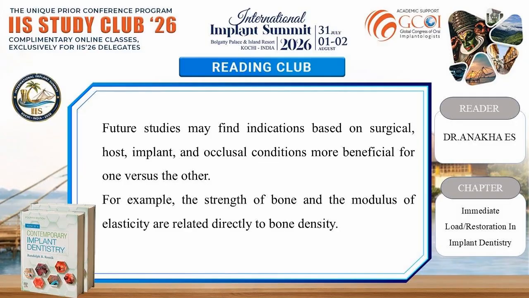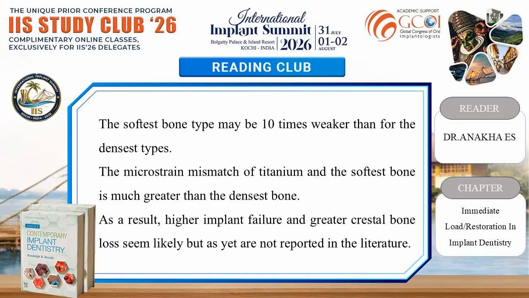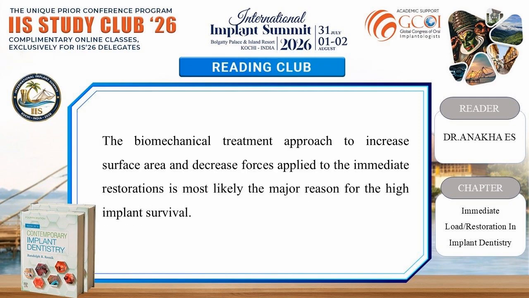For example, the strength of bone and the modulus of elasticity are related directly to bone density. The softest bone type may be 10 times weaker than the densest type. The microstrain mismatch of titanium and the softest bone is much greater than the densest bone. As a result, higher implant failure and greater crestal bone loss seems likely but as yet are not reported in the literature. The biomechanical treatment approach to increase surface area and decrease forces applied to the immediate restorations is most likely the major reason for the high implant survival.